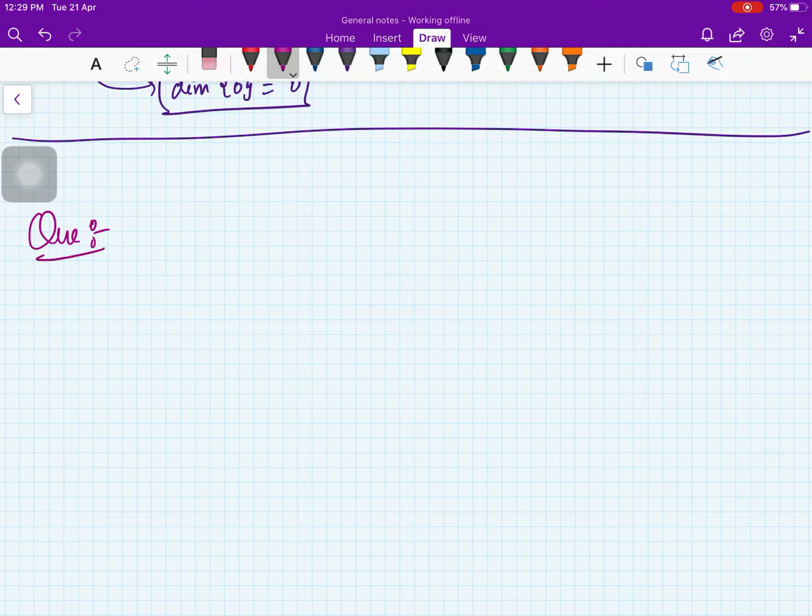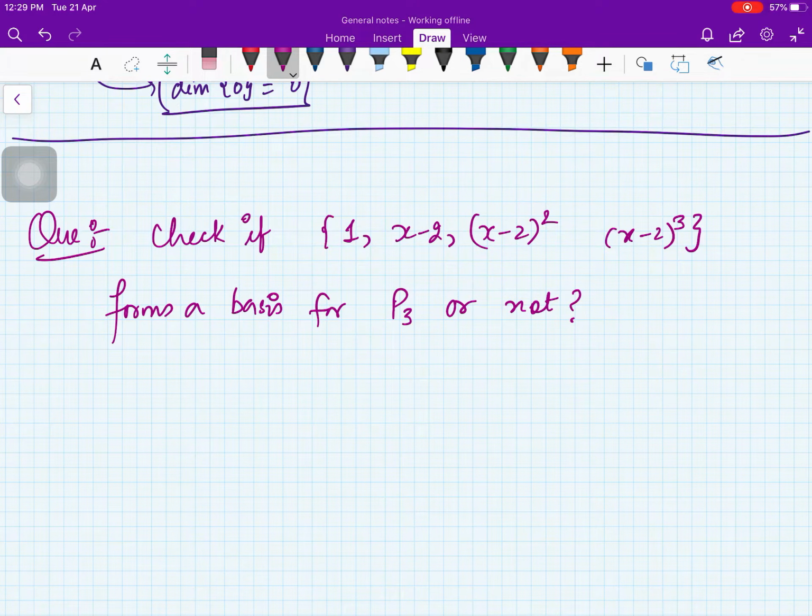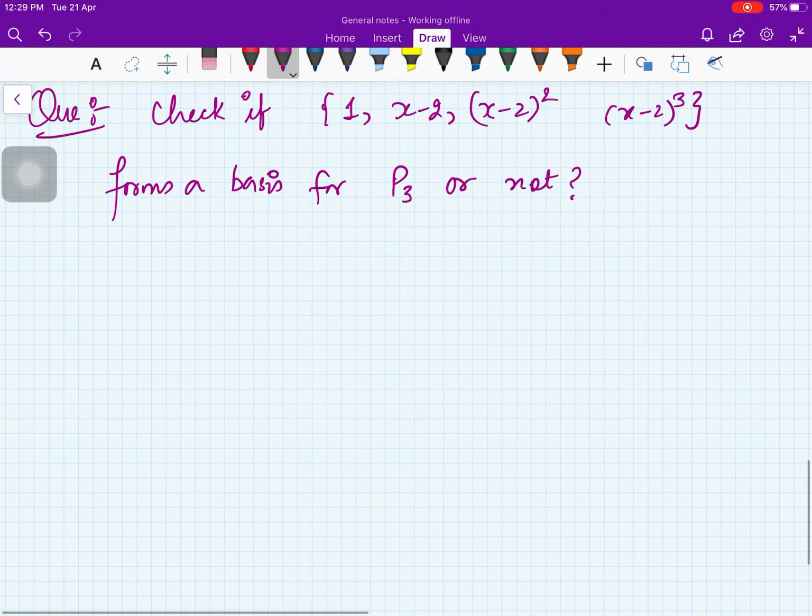You see, you have this question. Check if 1, x minus 2, (x minus 2) square, (x minus 2) cube forms a basis for P3 or not. Right, now P3 is the set of all the polynomials of degree less than or equal to 3.